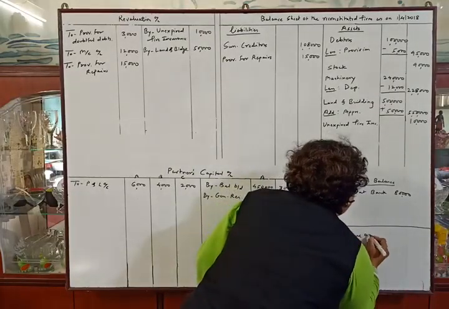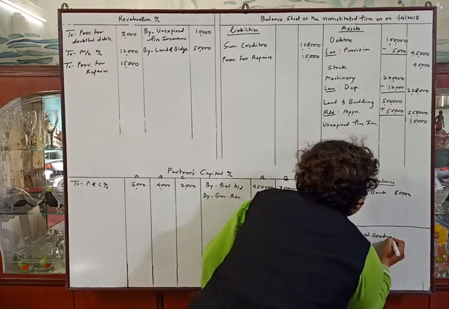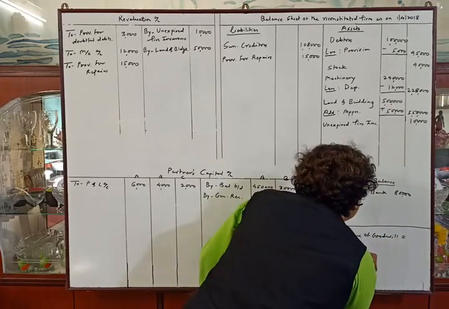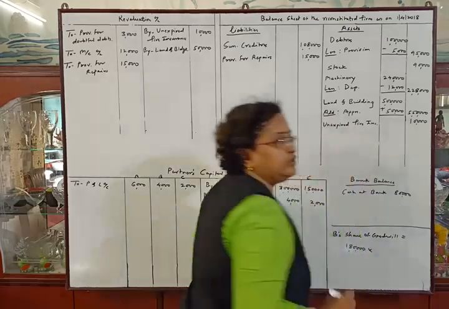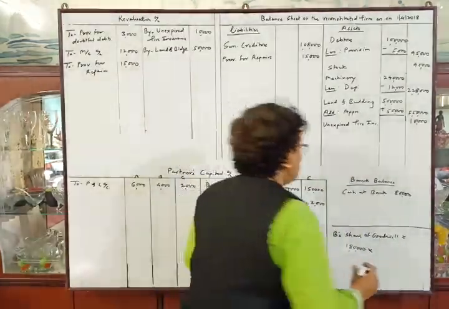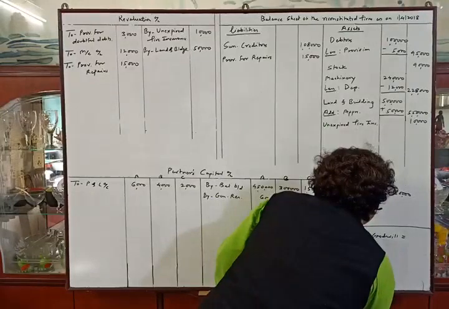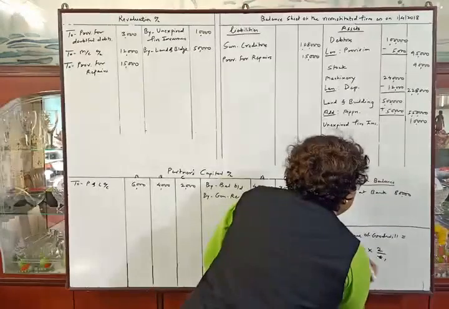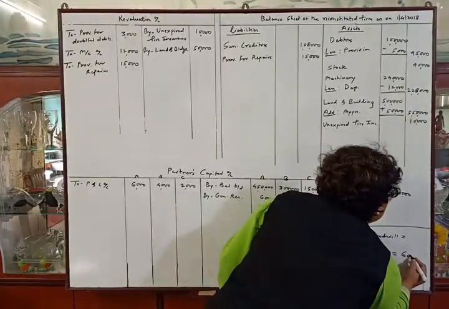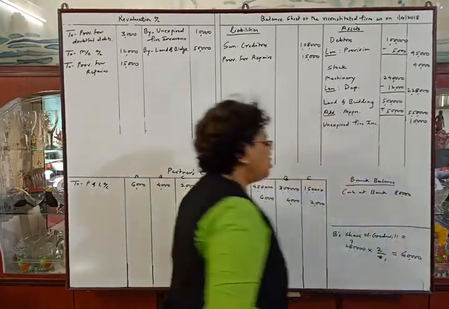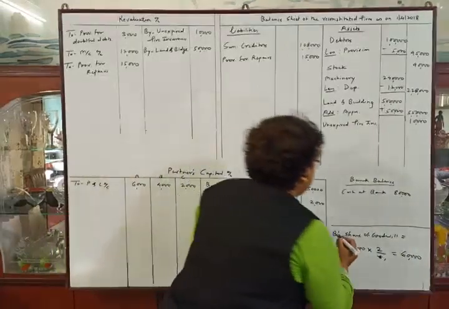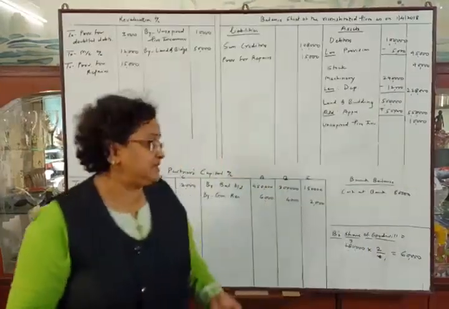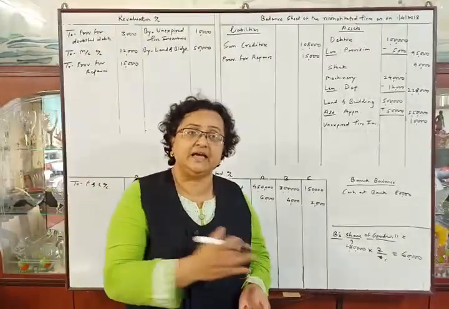B's share of goodwill is equal to the firm's goodwill 1,80,000 into, we know the B share, that is 2 upon 6. 6 ones are 6. 30,000 into 2 will be 60,000. So B's share of goodwill is rupees 60,000 and we have to adjust rupees 60,000 between the gaining partners, and